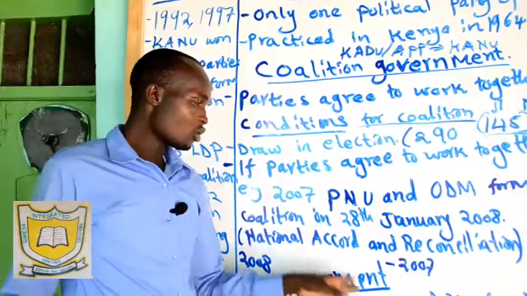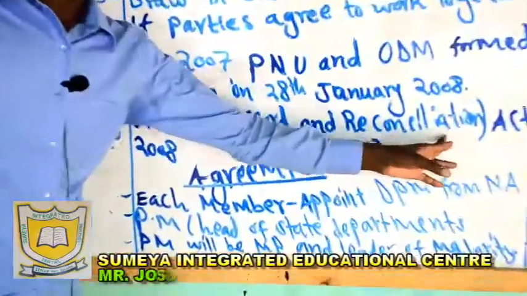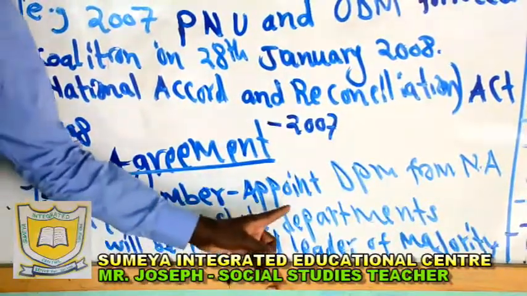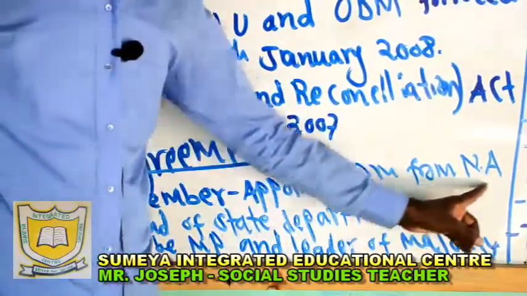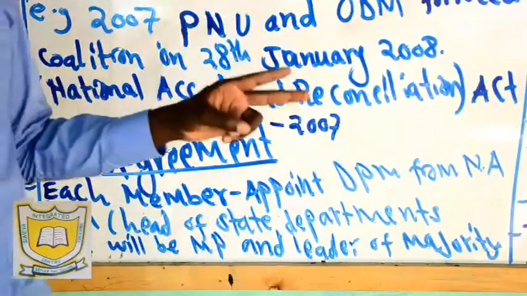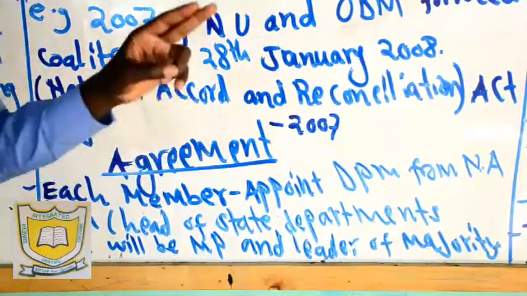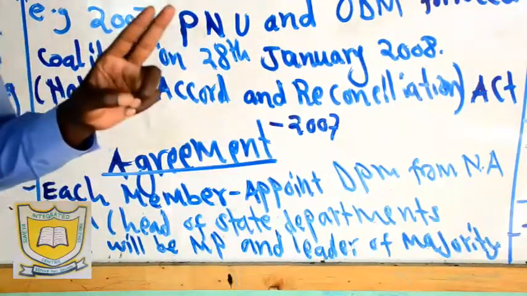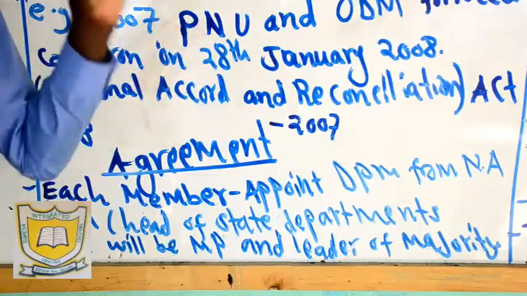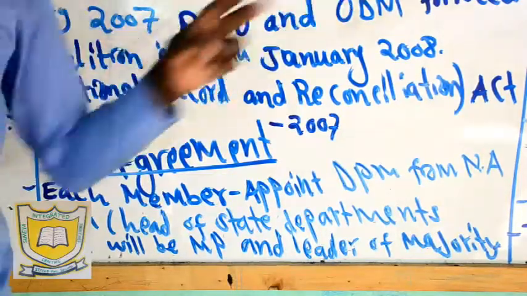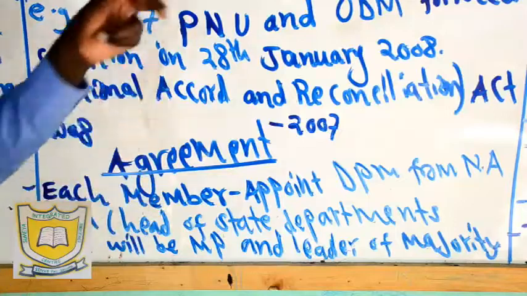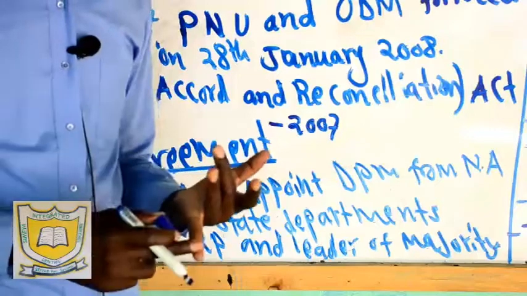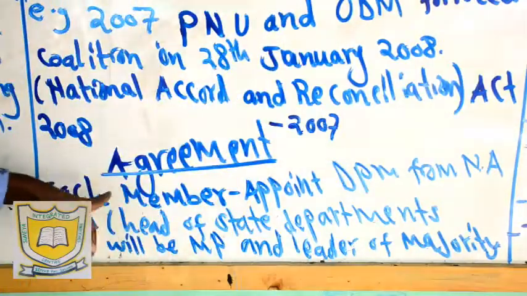Now, the agreements during this reconciliation accord. Each member was to appoint a Deputy Prime Minister from the National Assembly. So each side, that's Raila Amolo Odinga and Mwai Kibaki, the two parties were to appoint members who will form the position of the Deputy Prime Minister from the National Assembly. And that's what we are talking about: by then there were two Deputy Prime Ministers, Uhuru Kenyatta and Musalia Mudavadi. So that was agreement number one.